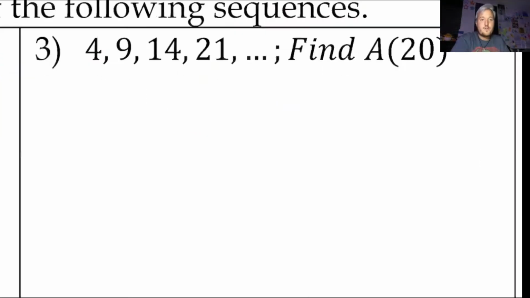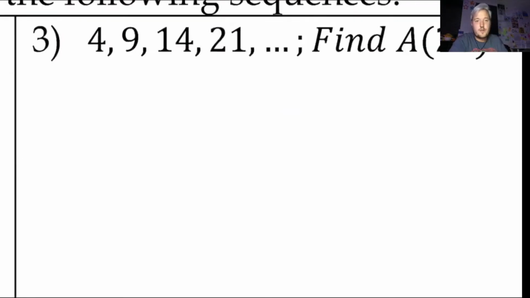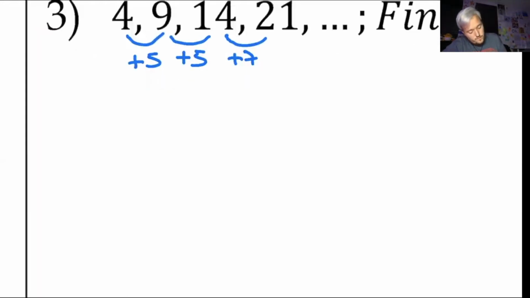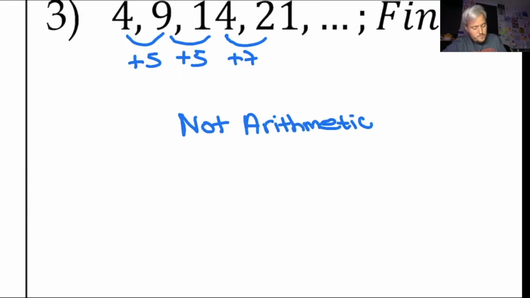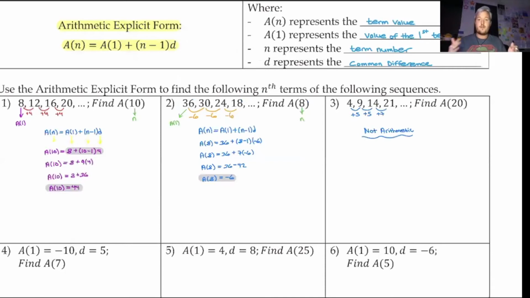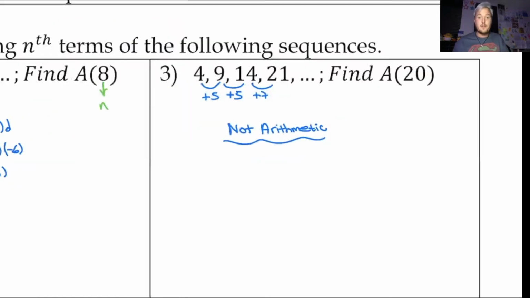Okay. So looking at this next one, we're going to check to see if it's even arithmetic. So 4 to 9, that's plus 5. 9 to 14, that's plus 5. And 14 to 21, well, that's plus 7. So first off, this isn't even arithmetic, so you don't even have to do anything. If you have a sequence that's not even arithmetic, you can't find the explicit form. It wouldn't even be a proper representation. So your answer here is just not arithmetic.